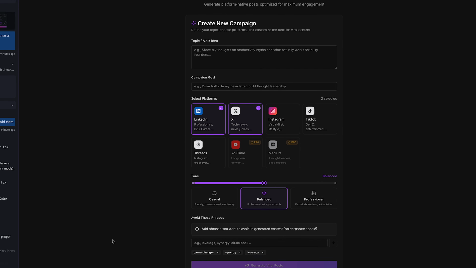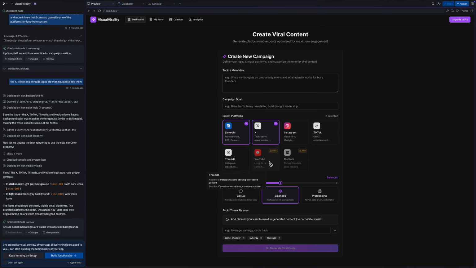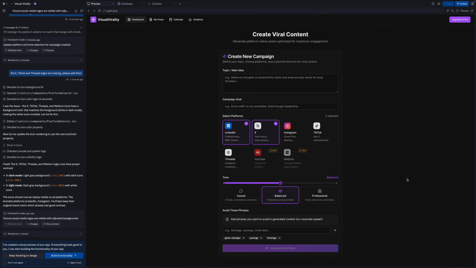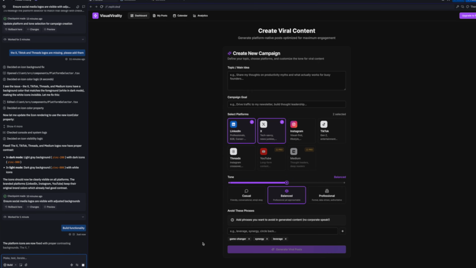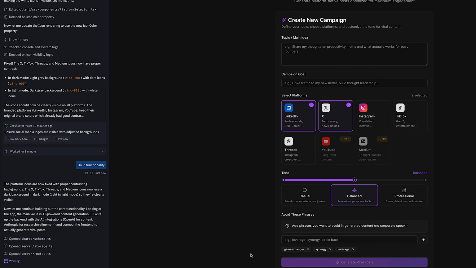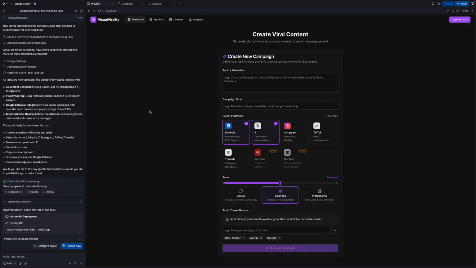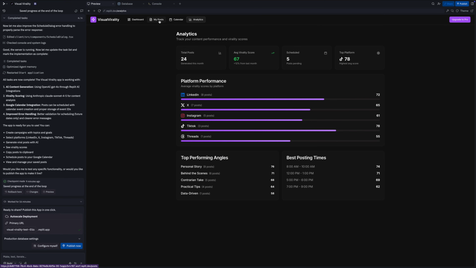And there we go. So if you're a designer or a PM, this is a great place to stop and share a prototype with your team to get feedback and see if they like this direction before it gets built. So I'm ready to build this thing, and all I have to do is click build functionality, and it's going to get to work building the database, the app structure, adding in all of those integrations and making it work smoothly. Okay, so it is done with the build, and we have everything that was in the prototype.